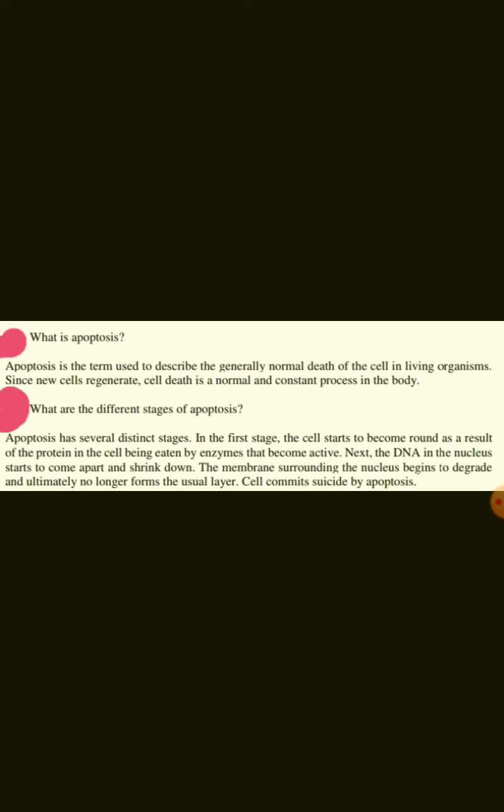What are the different stages of apoptosis? Apoptosis has several distinct stages. In the first stage, the cell starts to become round as a result of the protein in the cell being eaten by enzymes that become active. Next, the DNA in the nucleus starts to come apart and shrink down. The membrane surrounding the nucleus begins to degrade and ultimately no longer forms its usual layer. Cell commits suicide by apoptosis.